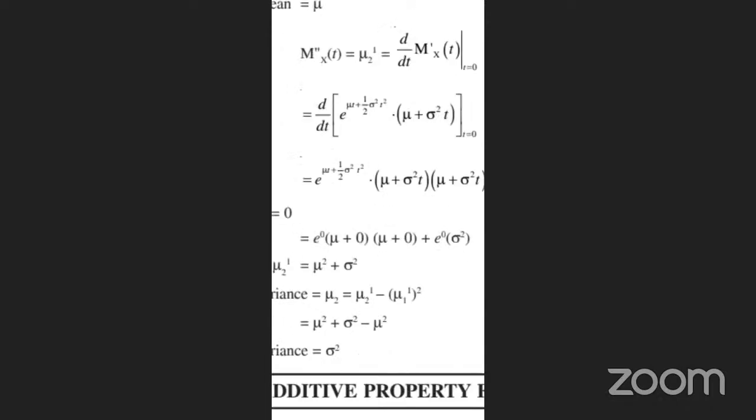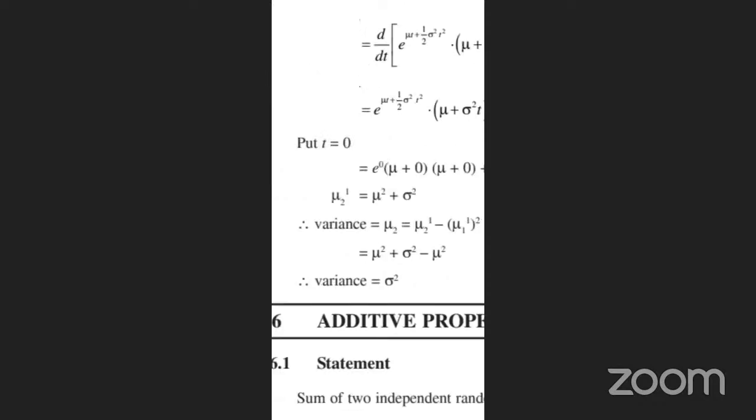So therefore, put t is equal to 0. e power 0, mu t into, under 0, mu plus 0 plus mu plus 0 plus e square 0. So mu 2 dash is called mu square plus sigma square. Variance mu 2 is called mu 2 dash minus mu 1 square. So that is the value mu square plus sigma square minus mu square. Mu square gets cancelled, variance is sigma square.